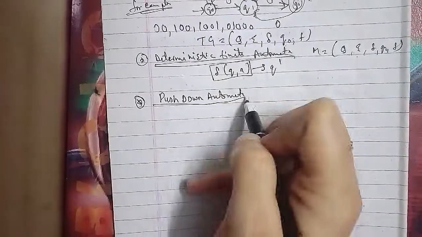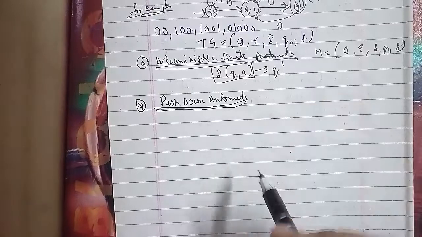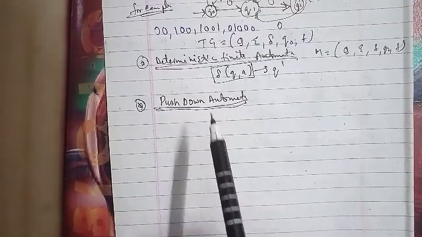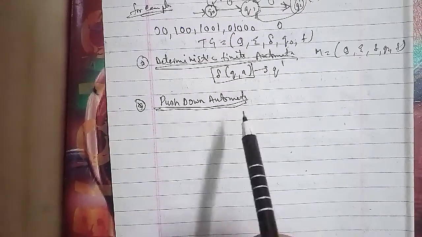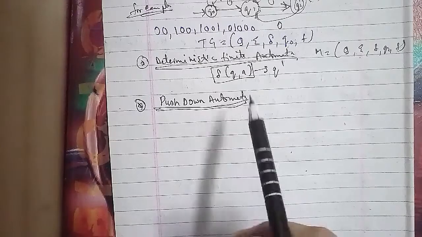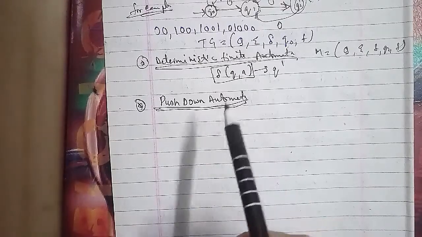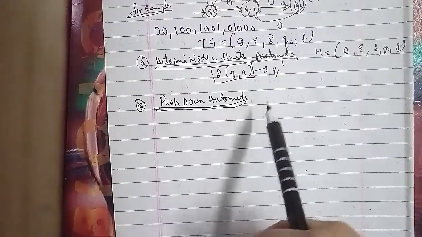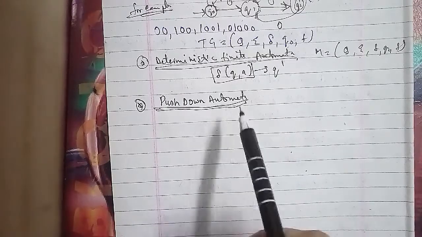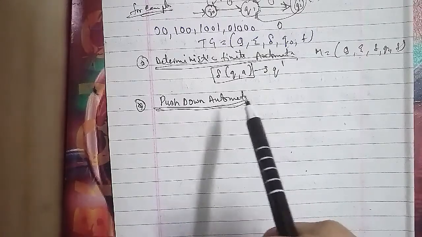Pushdown automata differ from finite state machines in two ways: they can use the top of the stack to decide which transition to take, and they can manipulate the stack as part of performing a transition.